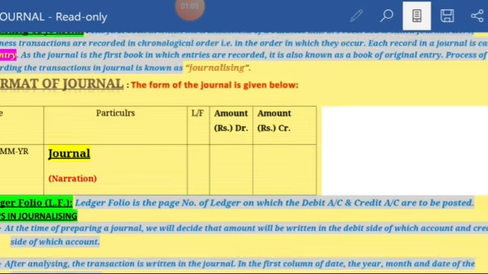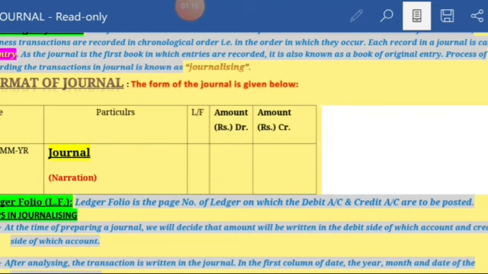The format of journal is given below. First column is date and the second column is particulars. Third column is LF. LF means ledger folio. It is the page number of the ledger on which the debit account and the credit account are to be posted. And the next column is amount and the other column is also amount, but the first amount column represents the debit amount and the other amount column represents the credit amount.